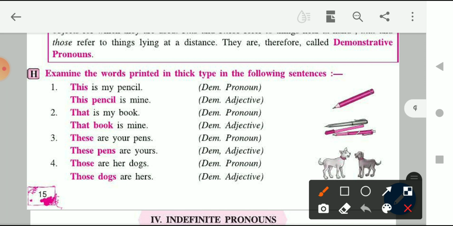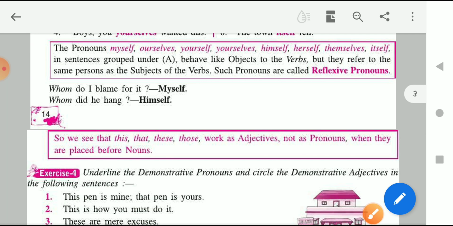If this is a pronoun, but when with a noun we use the pronoun, it becomes a demonstrative adjective, which is basically pointing out who is the owner of the object or objects. So whenever the pronouns are used before a noun, it becomes a demonstrative adjective. It works as an adjective.